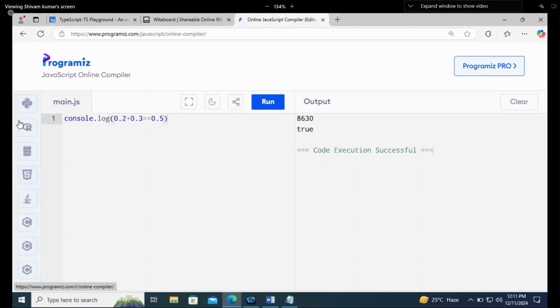Generally, as in our mathematics, 0.2 plus 0.3 is 0.5, right? Once you run it, it should print true or false. If the condition is the same, it should print true, and if it is not, it should print false.